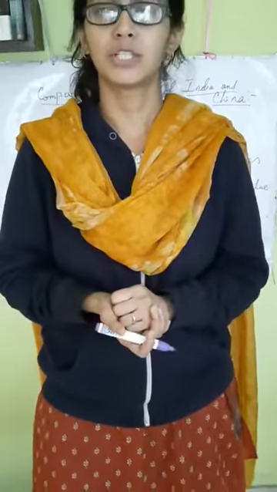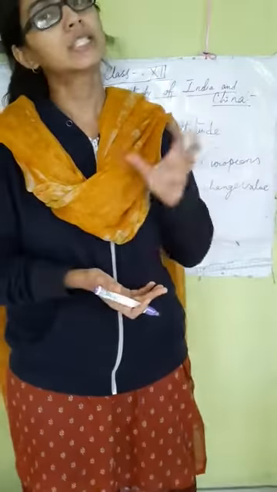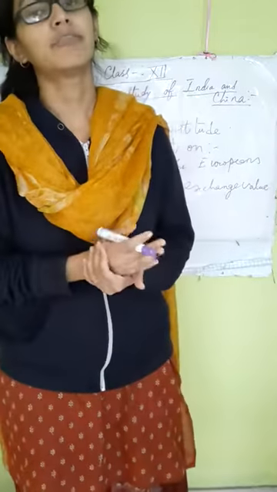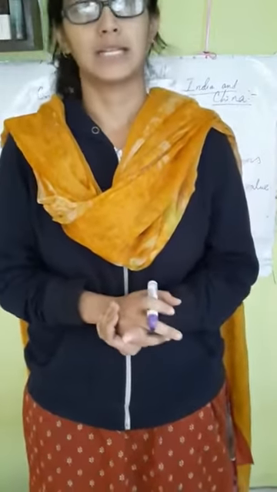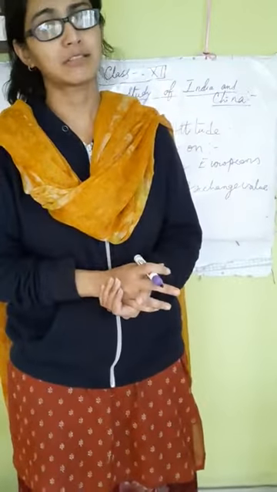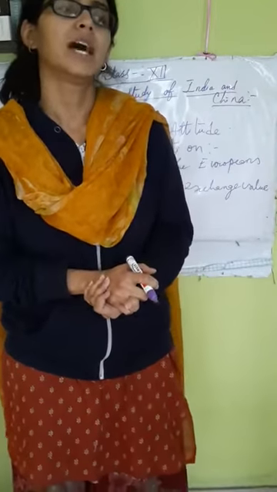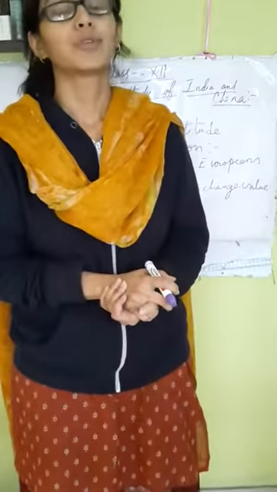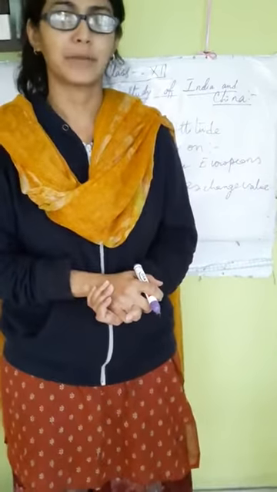After 1857 the rule of the British government was established in India. In the case of China, after the Opium War, the British government straight away started establishing its control. Company rule was not there in China. So these are the basic differences and comparisons between the Chinese experience and the Indian experience, and this is very important. This is a case study of China, and with this we come to the end of this chapter. Thank you.